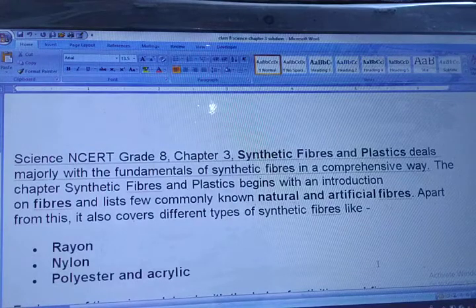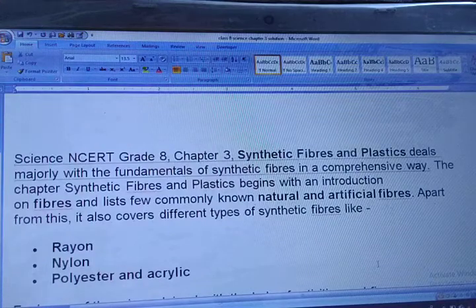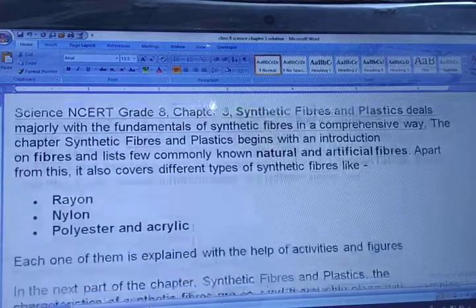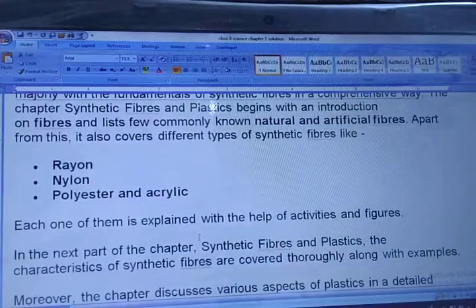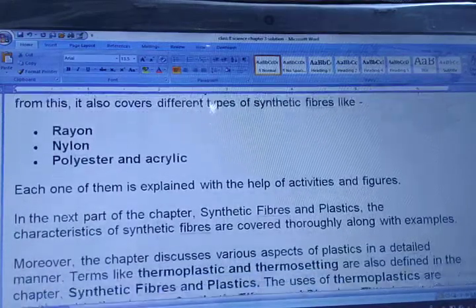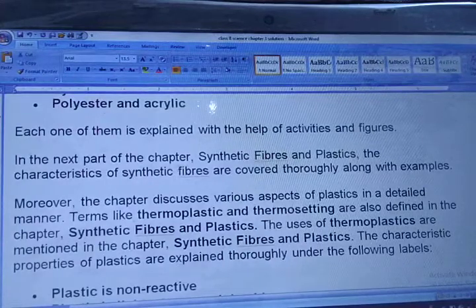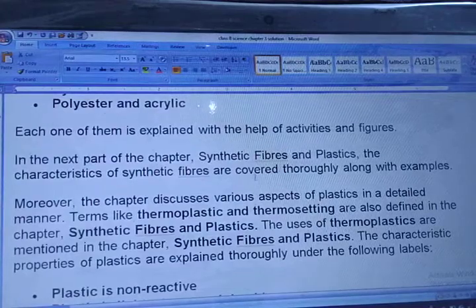Hello students, let's start. Science NCERT grade 8 chapter 3, Synthetic Fibers and Plastics, deals majorly with the fundamentals of synthetic fibers in a comprehensive way. The chapter begins with an introduction of fibers and lists a few commonly known natural and artificial fibers. Apart from it, it also covers different types of synthetic fibers like rayon, nylon, polyester and acrylic. Each of them is explained with the help of activities and figures in your textbook. In the next part of the chapter, the characteristics of synthetic fibers are covered thoroughly along with examples.